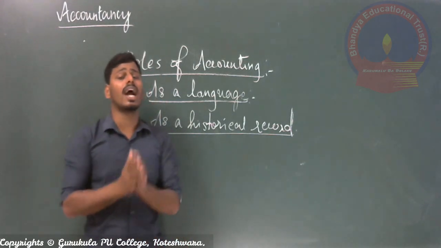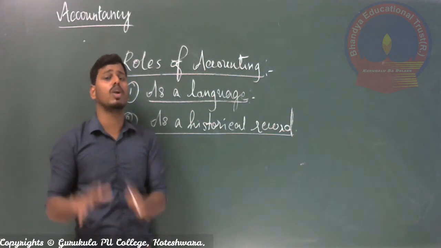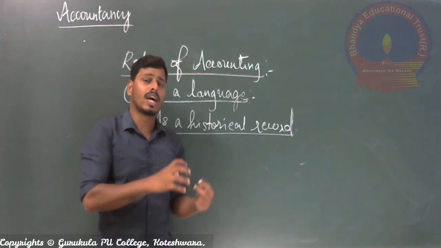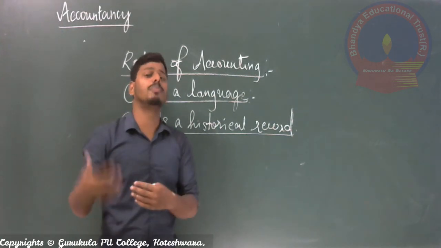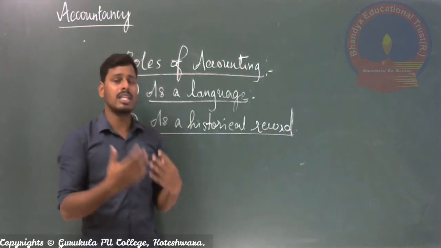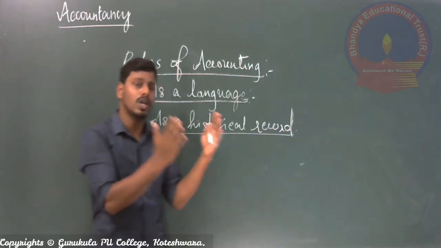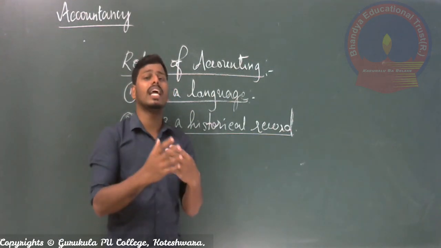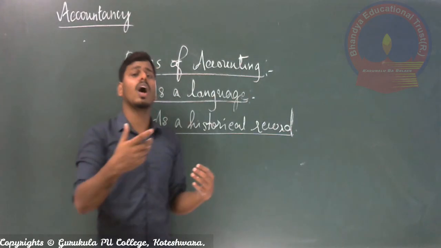At the time of starting, all businessmen and owners start the business with the intention of continuing it for a longer period of time. That is called the going concern concept, right? We start the business with the intention that we will continue operating our business concern for a longer period of time.